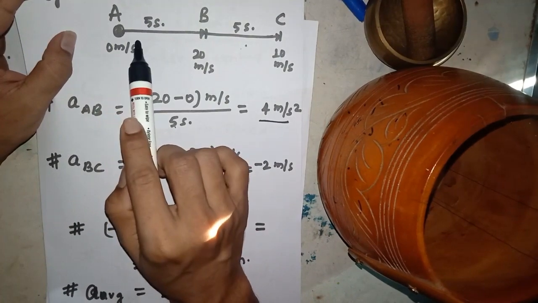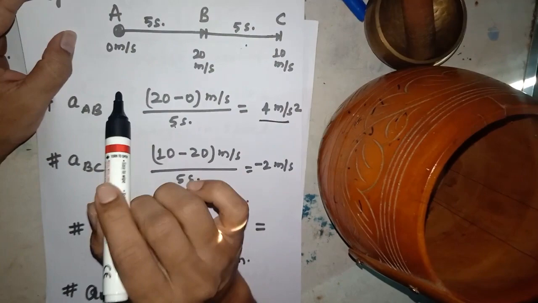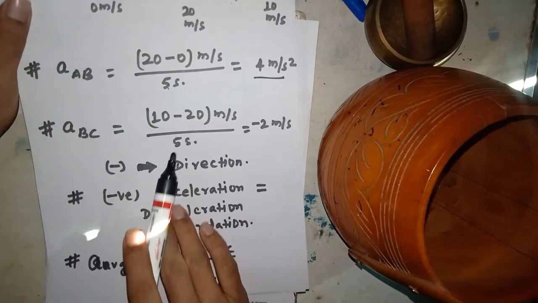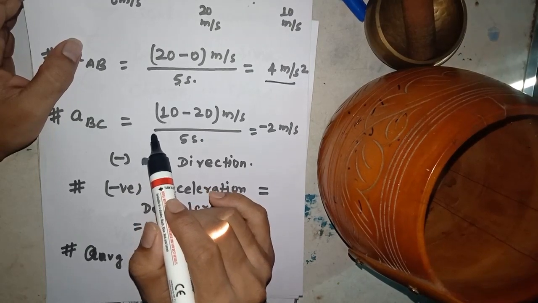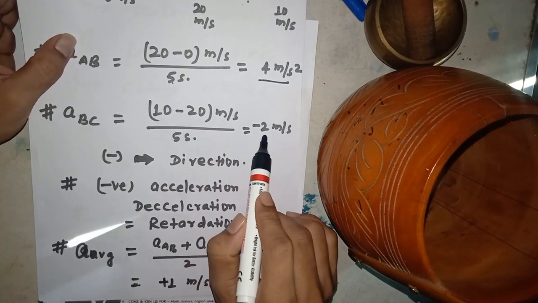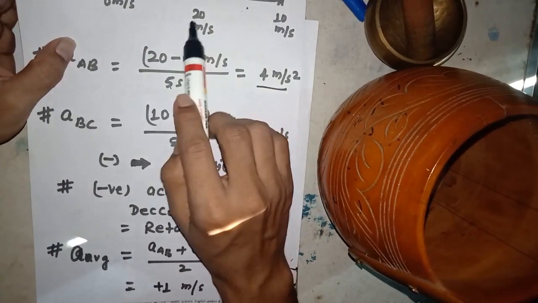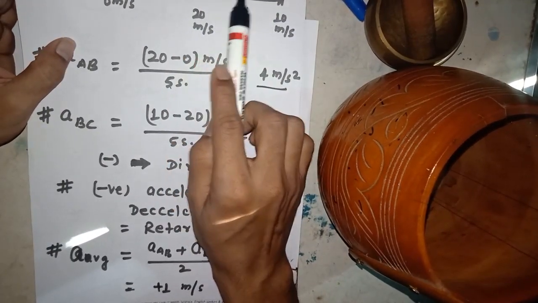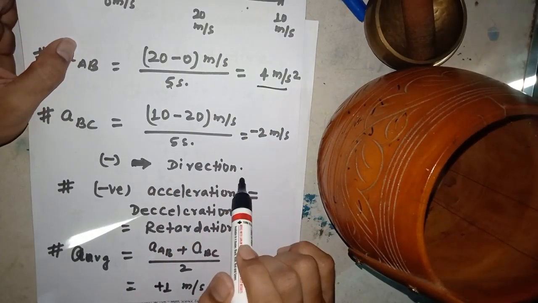So the rate of the biker's motion is 4 meter per second squared from A to B. Now from B to C we do the process in a similar way. The final velocity is 10 and the initial velocity is 20 and the time taken is 5. So 10 minus 20 by 5, so you get minus 2 meter per second squared.